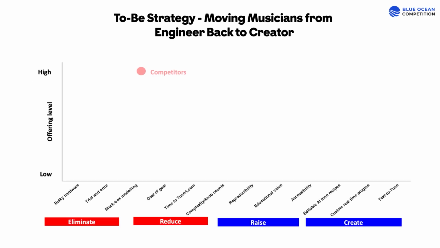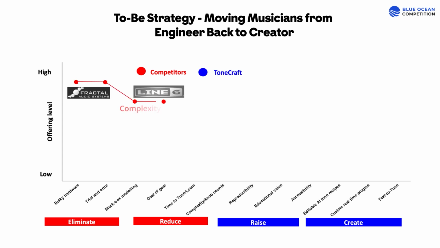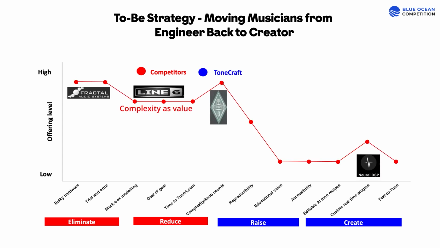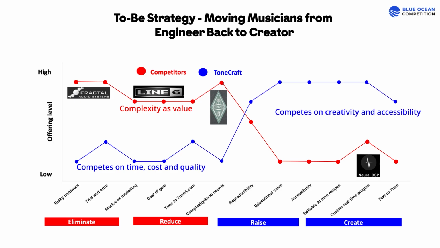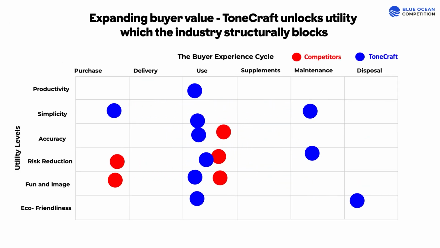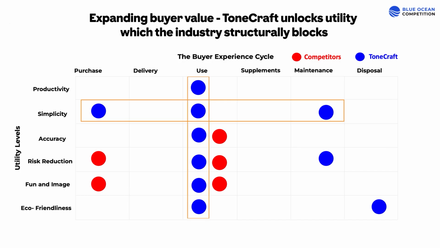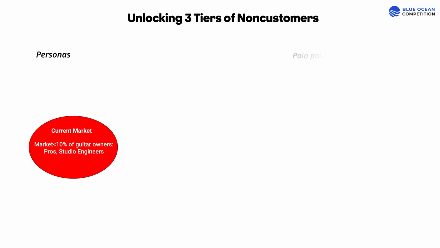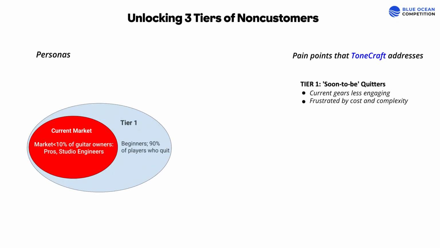Our strategy canvas confirms this blue ocean shift. Red ocean competitors such as high-end modelers and profilers invest in complexity. ToneCraft flips the curve, invests in speed, creativity, and accessibility. Our model is built the opposite way. It competes differently. While competitors deliver value mainly at use, ToneCraft delivers it across multiple parts of the user journey. And our blue ocean isn't the 10% of power users. It's the 90% who quit.